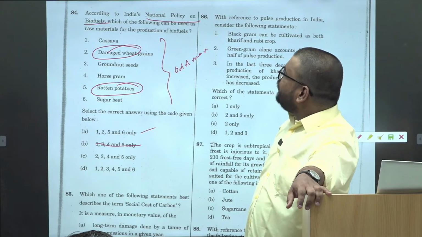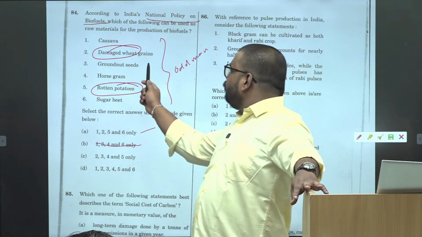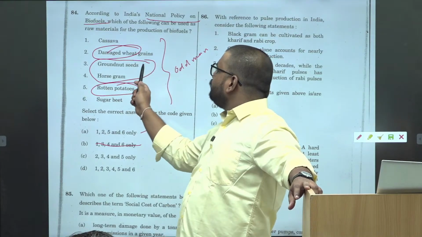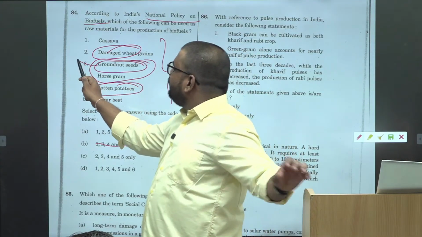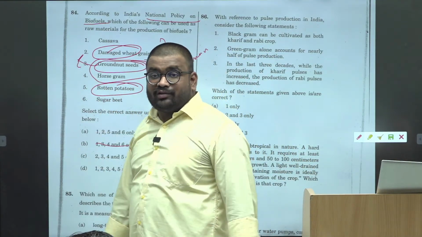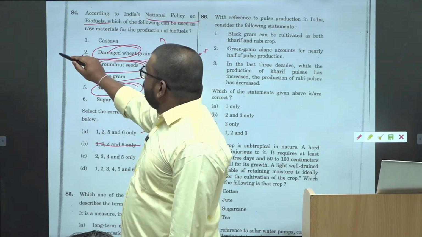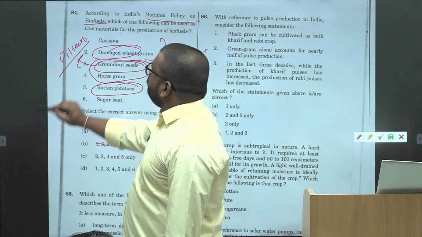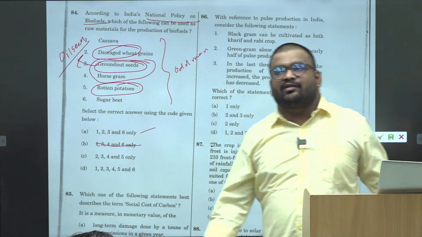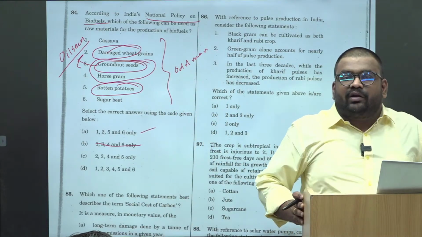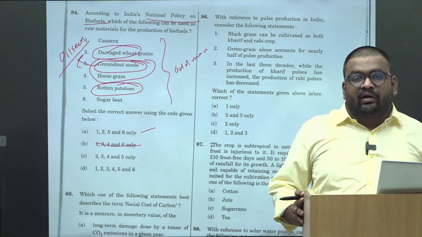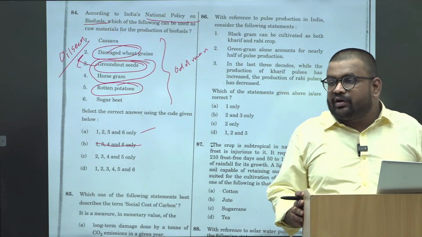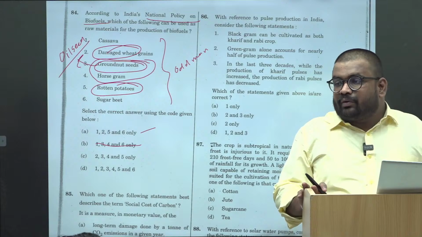ठीक है. Second, groundnut seeds and horse gram. These are, so groundnut seed is, yes, it's oil seed. ठीक है. So we have already seen in our previous session that India already doesn't have the enough production of the oil seeds. Right? India already is dependent upon the import of edible oil, no?